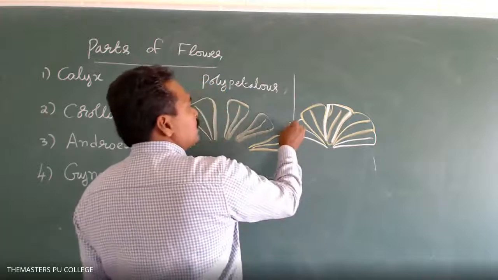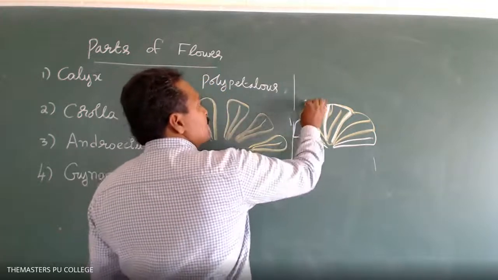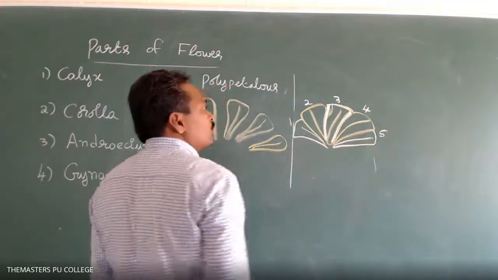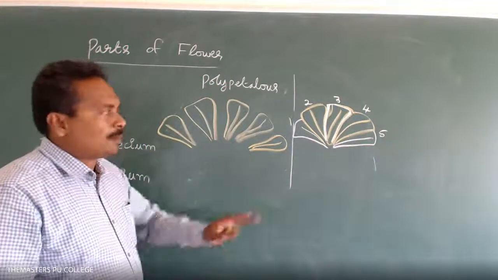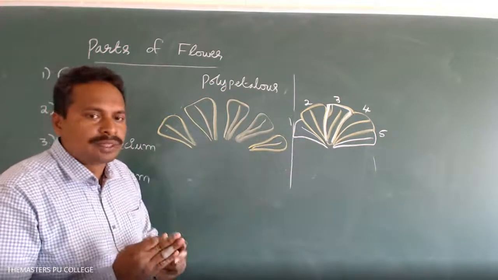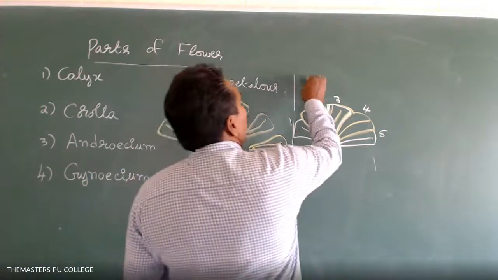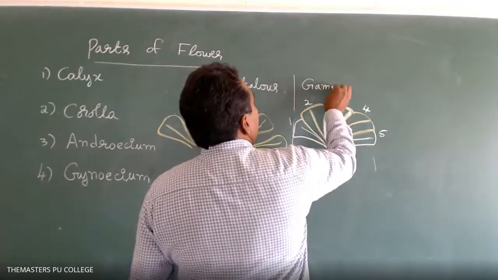Suppose this is one petal, second petal, third, fourth, fifth petals. All the petals are fused with each other. Petals fused is known as gamopetalous. Gamo means fused.